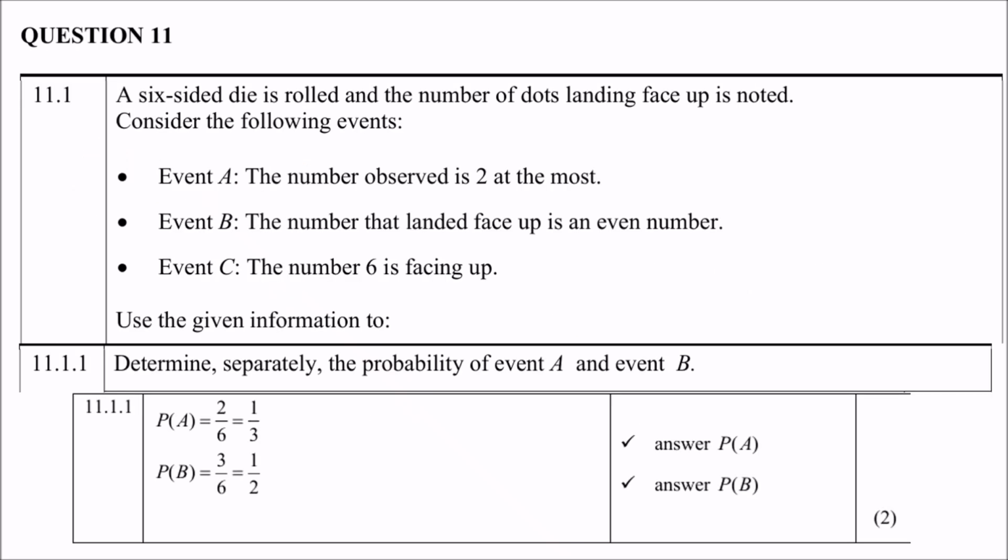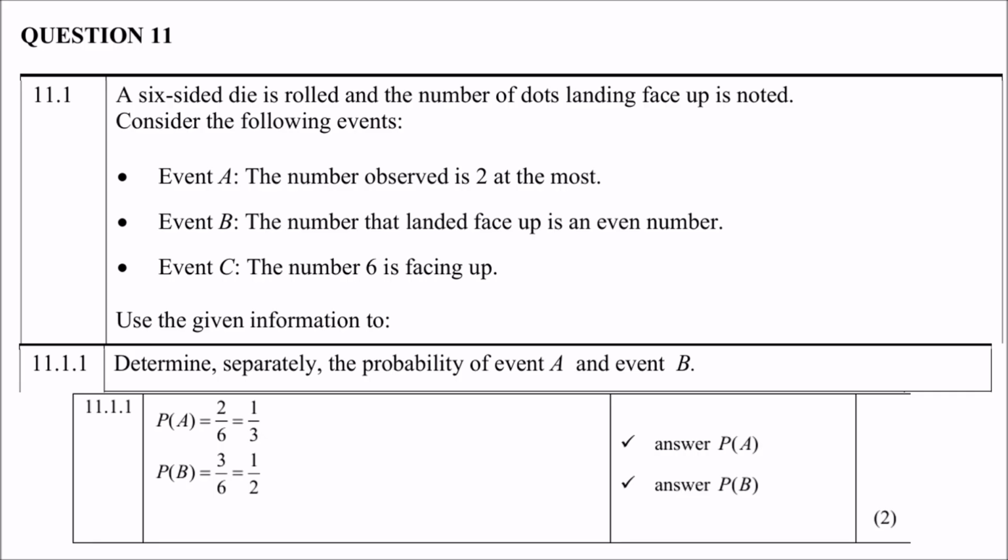Question 11.1, a six-sided die is rolled and the number of dots landing face up is noted. Consider the following events. Event A, the number observed is 2 at the most. Event B, the number that landed face up is an even number. And event C, the number 6 is facing up.